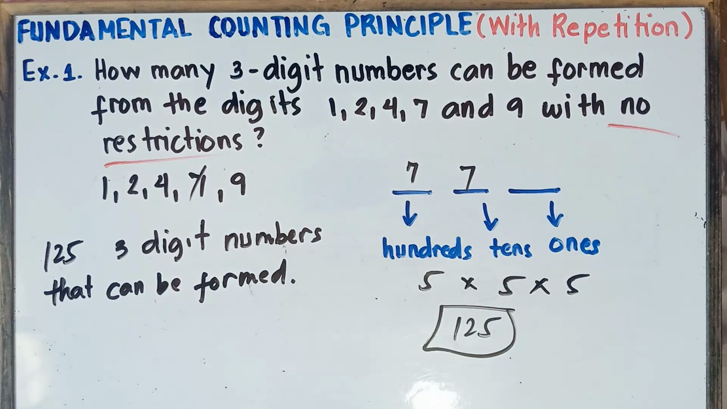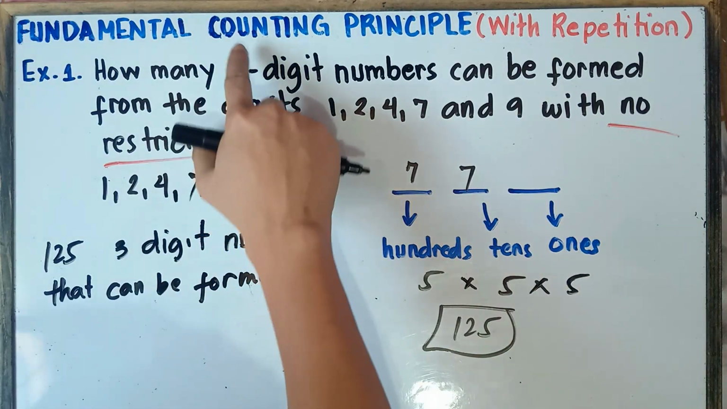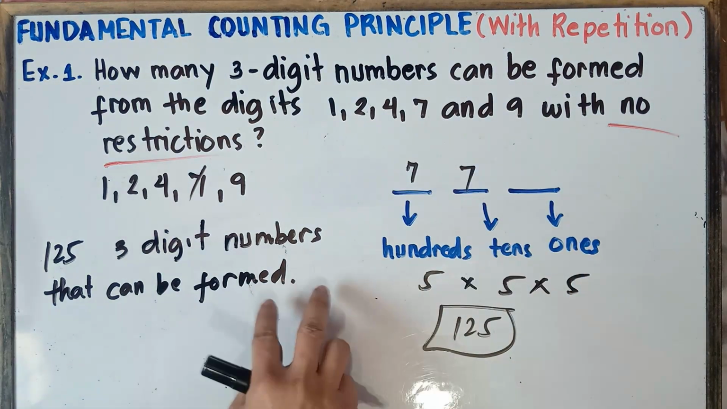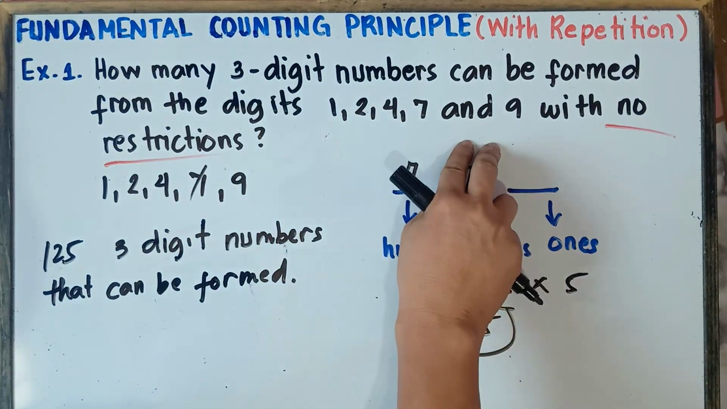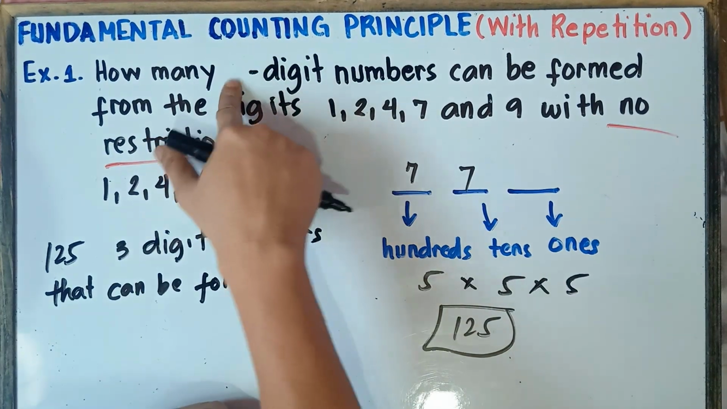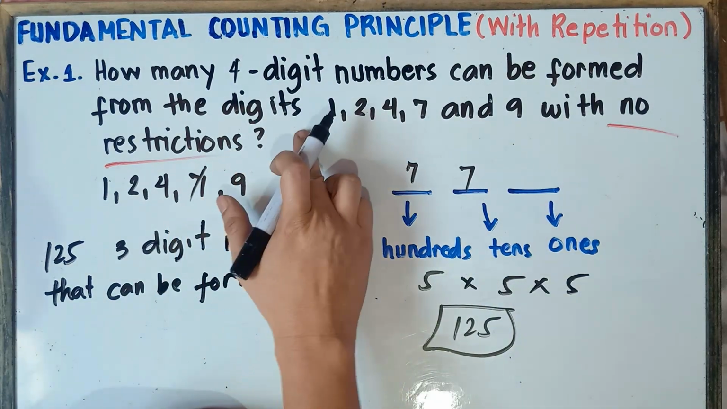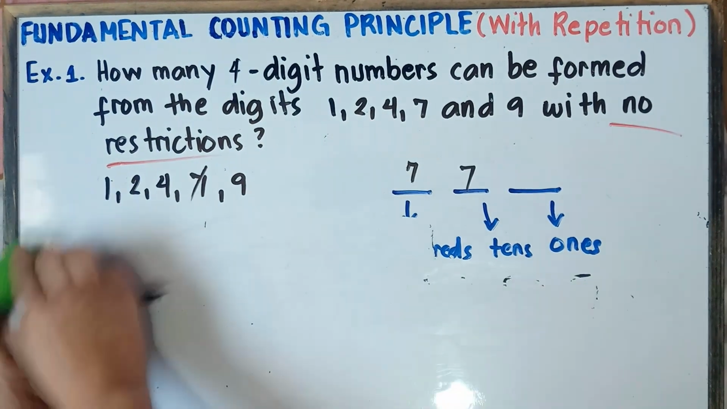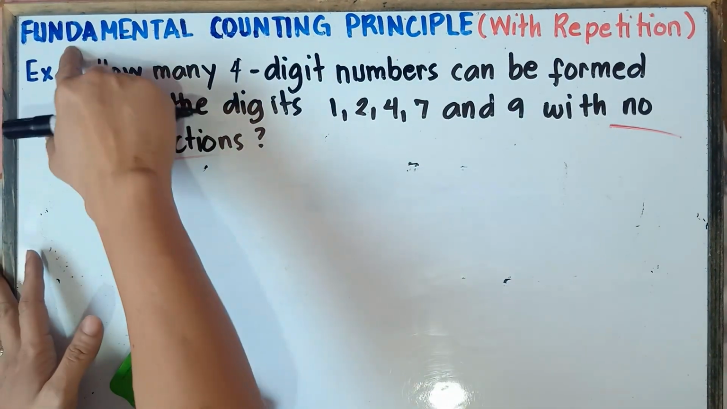Now how about if we're looking for 4-digit numbers out of these given 5 numbers? Once again, this is the answer if you're looking for 3-digit numbers with these given 5 digits. Now, what if the question is like this: how many 4-digit numbers can be formed from the digits 1, 2, 4, 7, and 9? Alright, let's try that. This will be our example number 2.